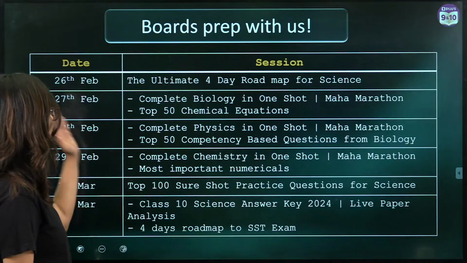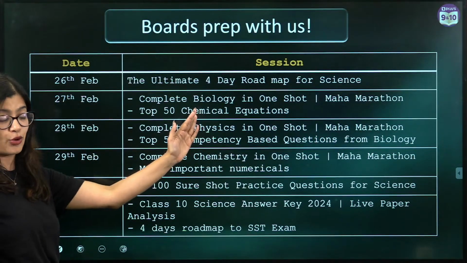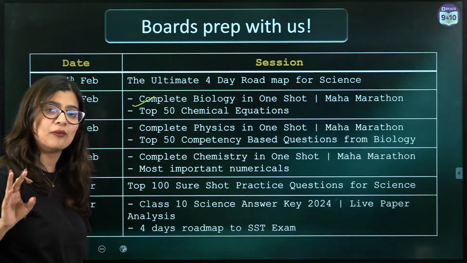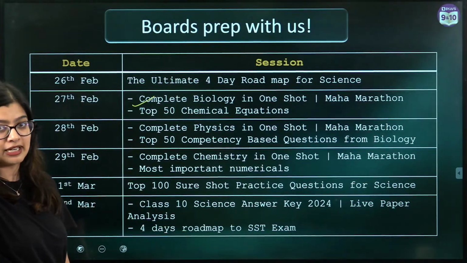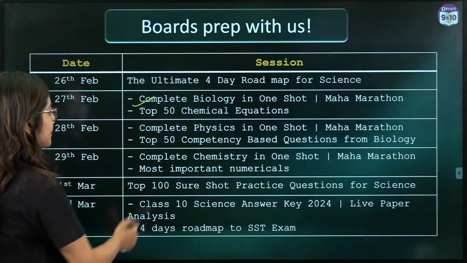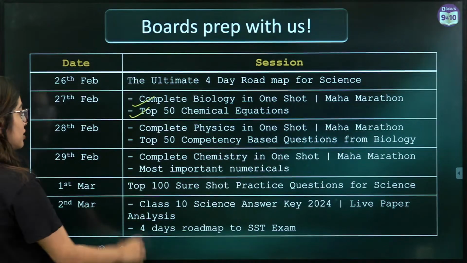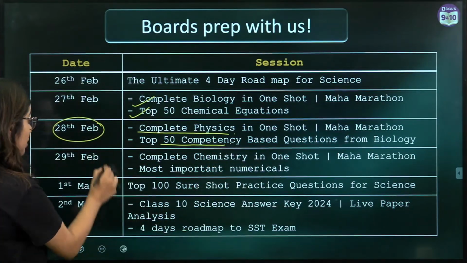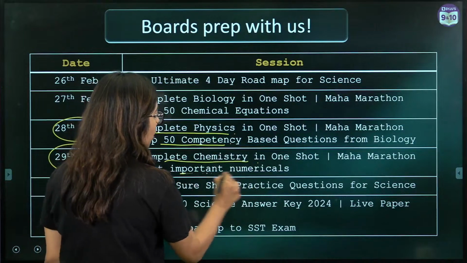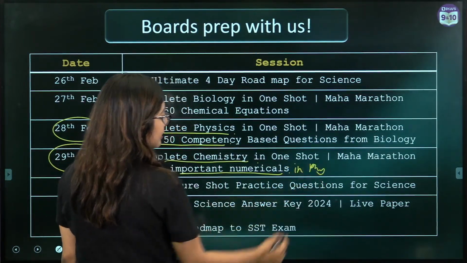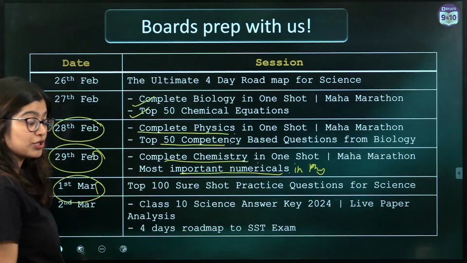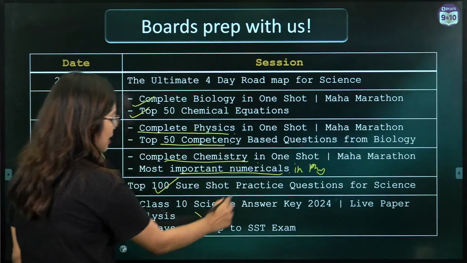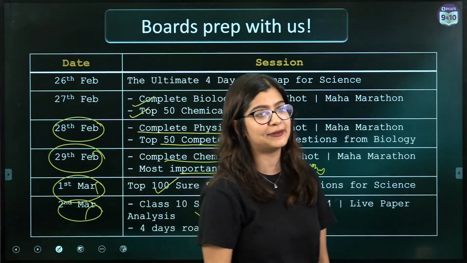For those of you who don't know, 26th onwards we will share the roadmap session, followed by which we will start with biology, because I know many of you would have kept biology for the last minute because physics and chemistry scares us the most. Then of course we will do equations of chemistry on the same day. 28th Feb we will do complete physics and competency based questions from biology. 29th we will do chemistry along with numericals in physics. Then of course on 1st of March we will not take too much of your time. Just 100 questions fatafat we will finish. After that, from the second, paper analysis is going to happen.